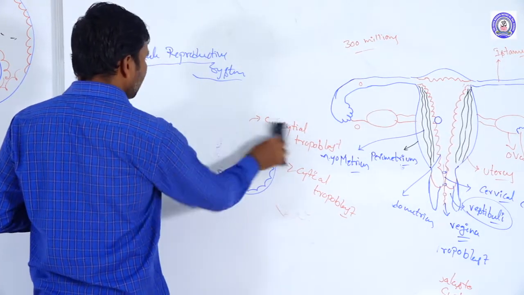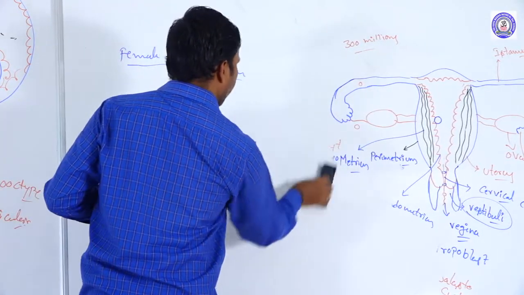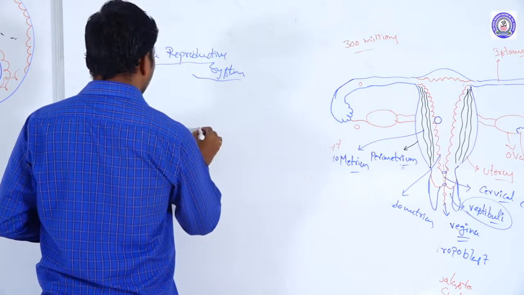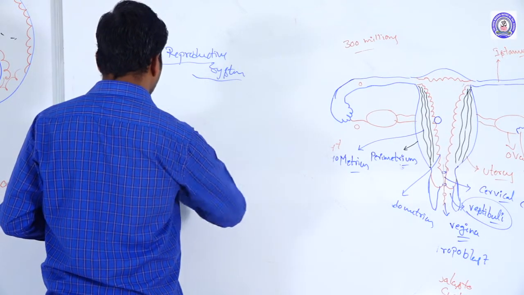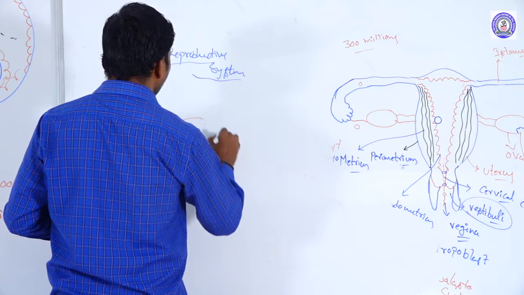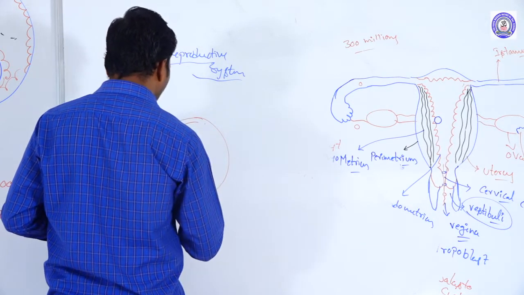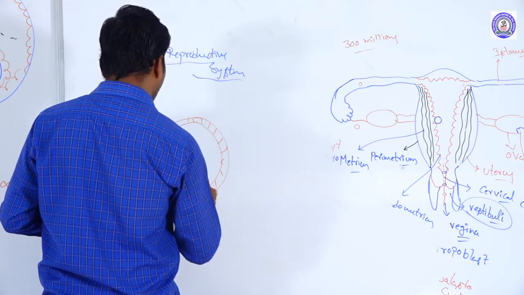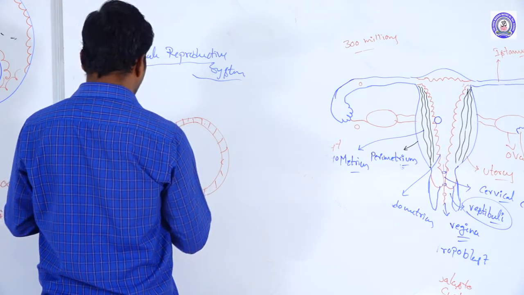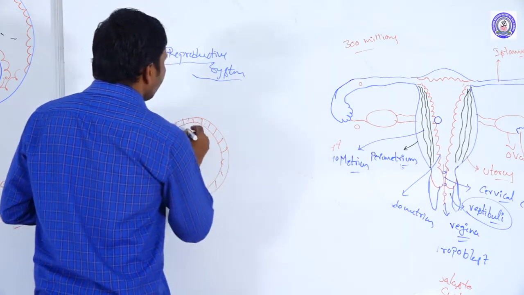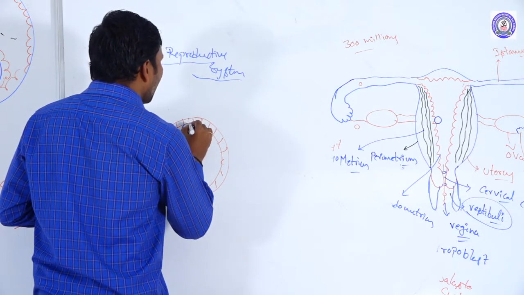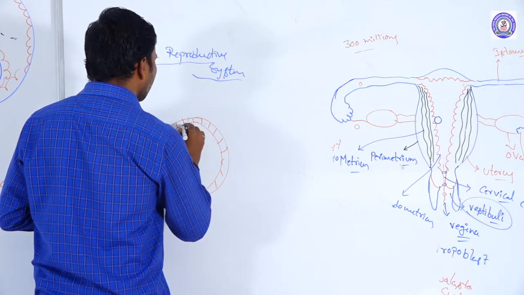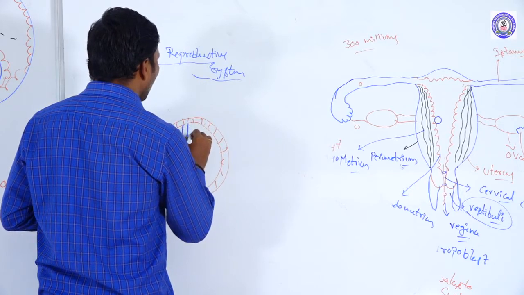Now the inner cell mass, which we are drawing here. The inner cell mass is arranged into two rows.